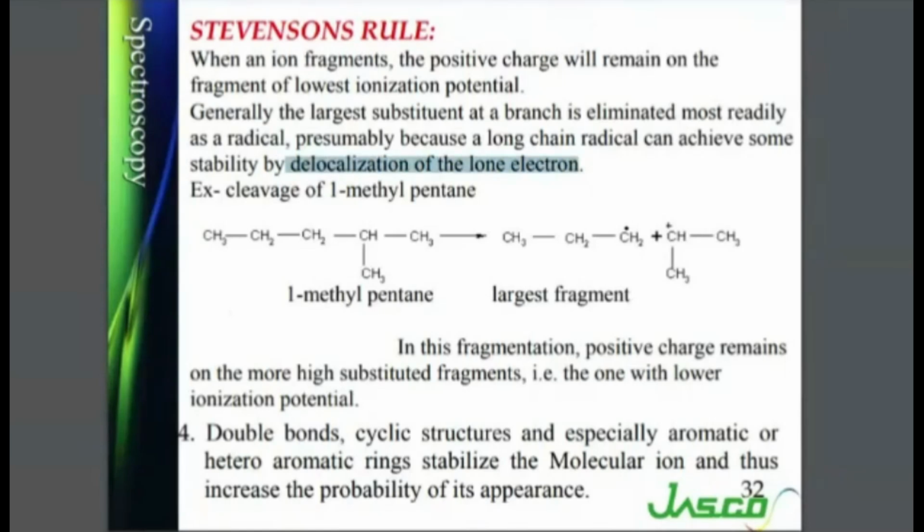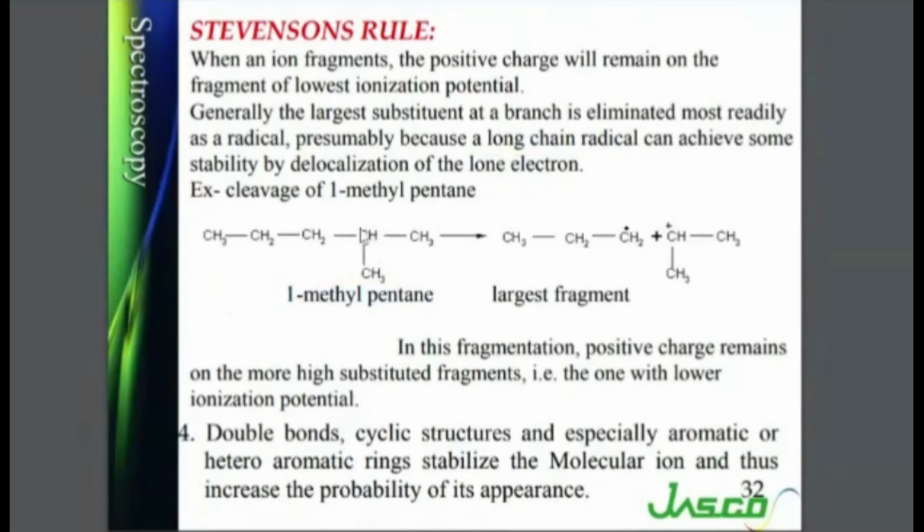The example is given of cleavage of 2-methyl pentane. If it has to be cleaved, first an electron will be lost and there will be generation of a positively charged radical from the molecule. How can that be cleaved? It has to be cleaved at this junction. So there are two possibilities.